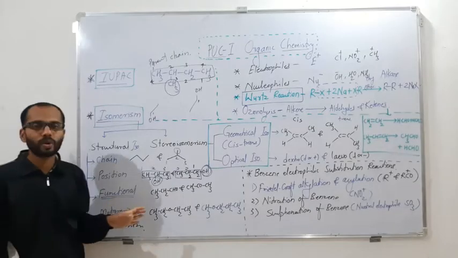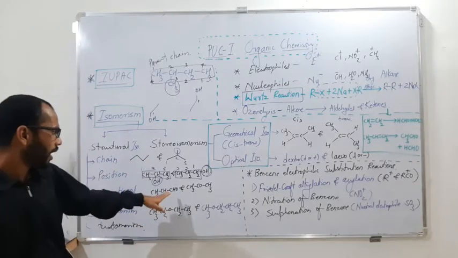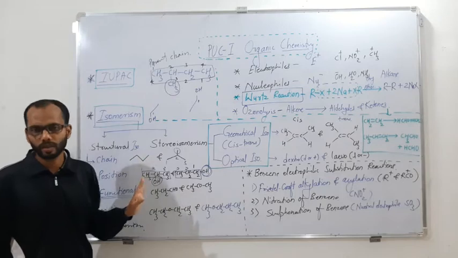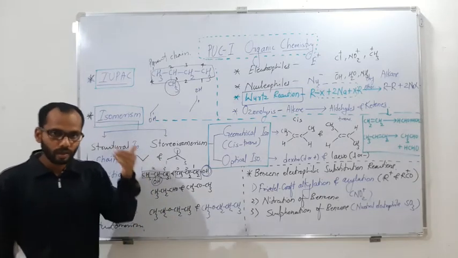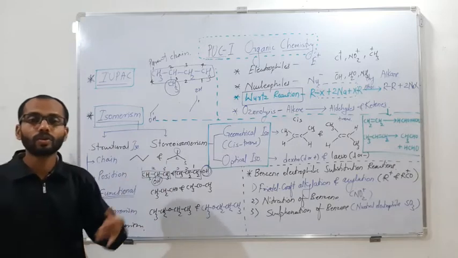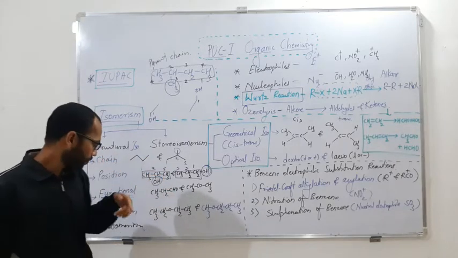And functional group isomerism is not common. A functional group is shown by limited compounds. For example, aldehyde and ketone are functional group isomers of one another. The alcohol and the ether are functional group isomers of one another.